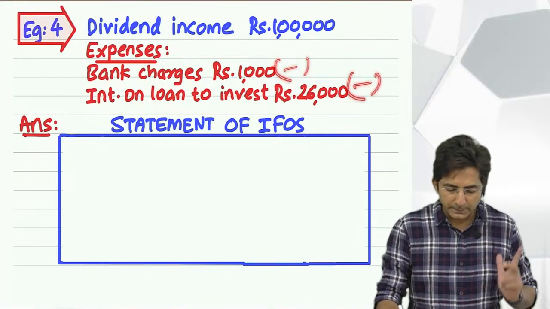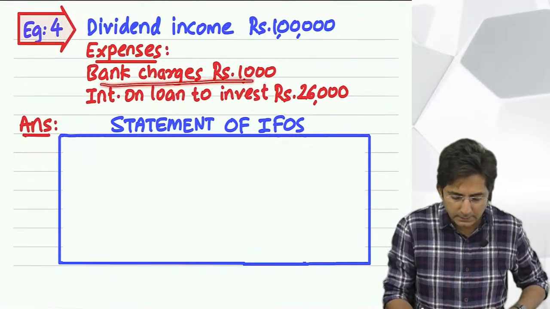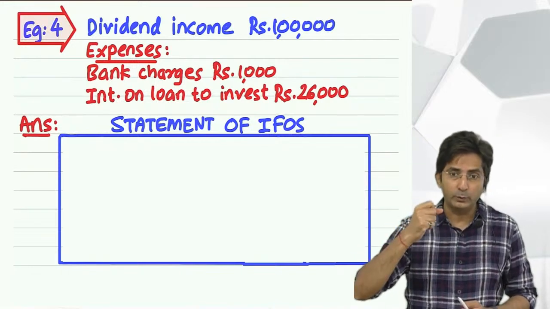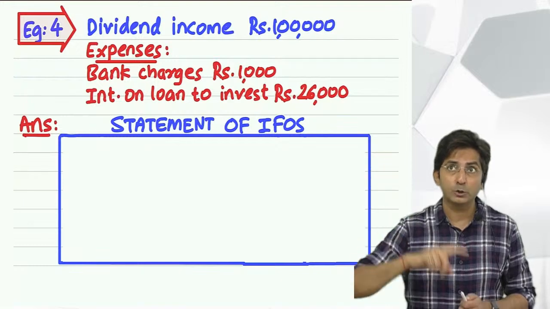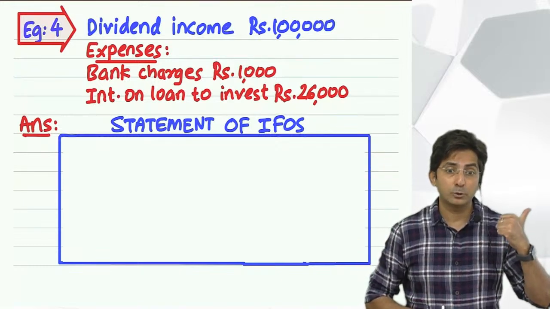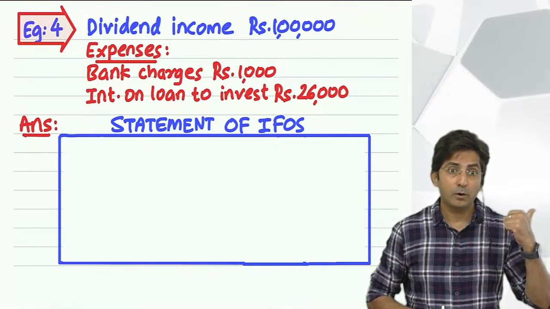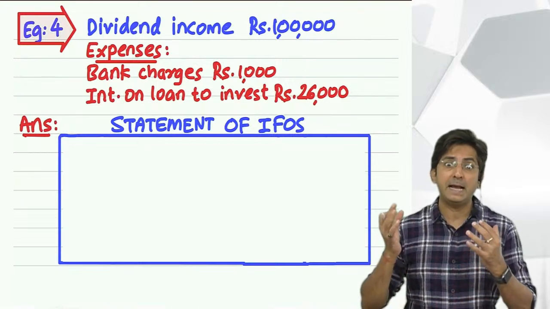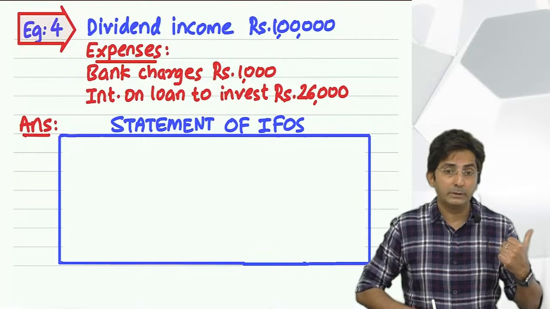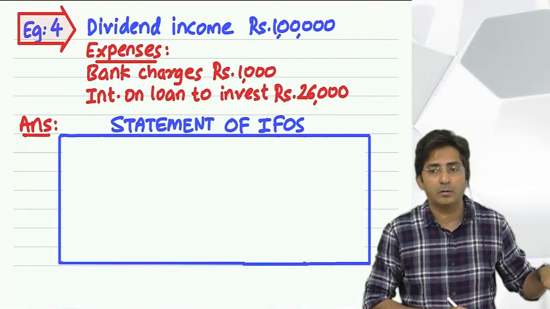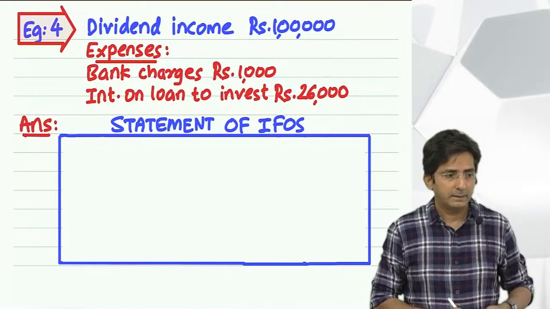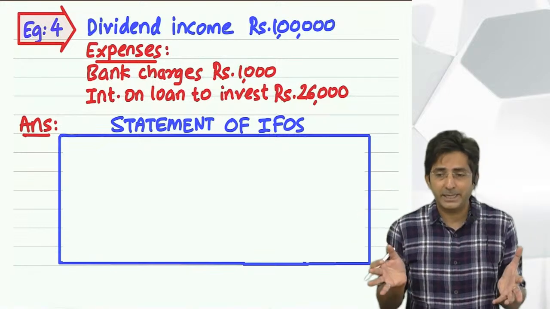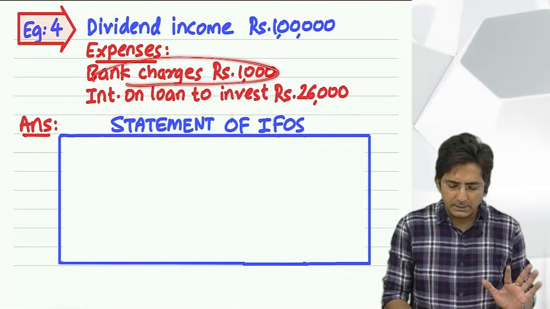Okay. See what expenses are given in the question. Let us see. Bank charges. Why bank charges? See, usually when you get dividend from the company, you get it in the form of a check. And that check goes to my bank account. And you know what the bank has to do? They have to collect dividend from the company and deposit in my account. For example, I got dividend from Reliance. So my bank will collect dividend from Reliance and deposit in my account. And for that service they charge. That is called bank charges. This comes automatically as a debit in our passbook, bank statement. Okay. So there are usually bank charges in dividend income.